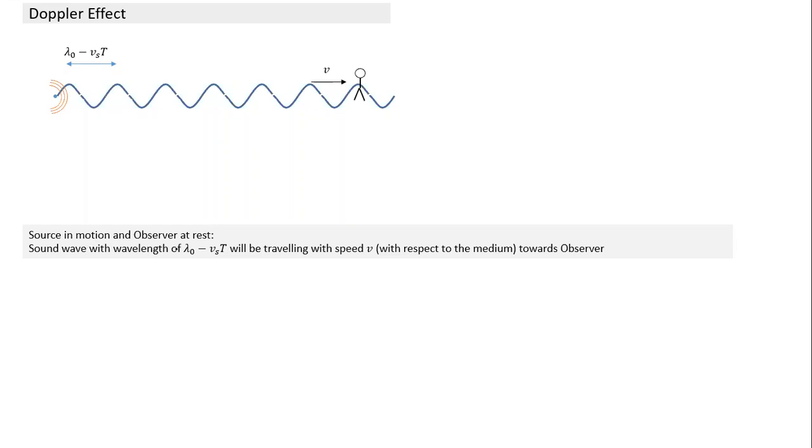So with the source in motion and the observer at rest, the sound wave will have a wavelength of lambda naught minus Vst. It will be traveling at speed v with respect to the medium towards the observer. We can visualize the wave in terms of balls moving, replacing pressure with tiny little balls. To calculate the frequency with which the balls reach the observer, how do we calculate this frequency here?